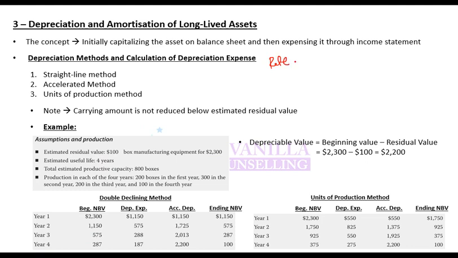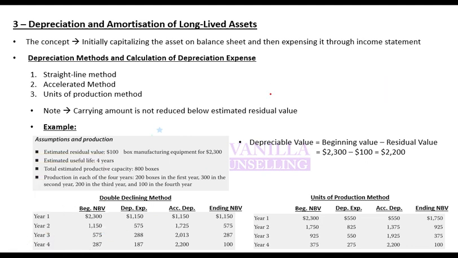If that rate is 2 times the rate of the straight line method, then that accelerated depreciation method is known as the double declining method. Any problem so far?